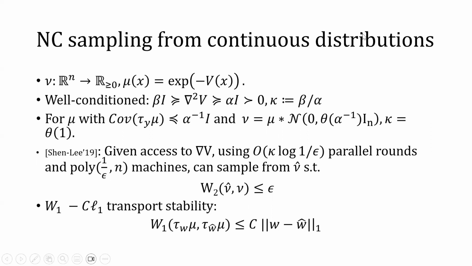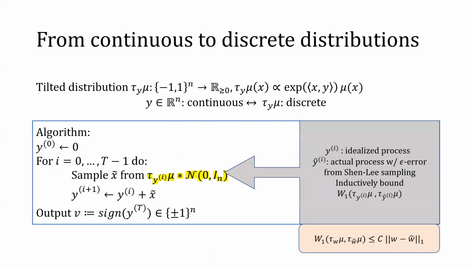Transport stability of mu is the precise ingredient we need to translate this bound in Wasserstein distance of the external fields to a bound in Wasserstein distance of the tilted distribution. By induction on the iteration, we can get a bound in Wasserstein distance between the distribution of the output and the target distribution mu, which can be translated to a bound in the total variation distance between the distribution of the output and the target distribution mu, using the fact that the